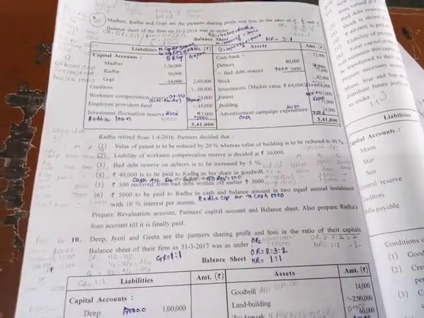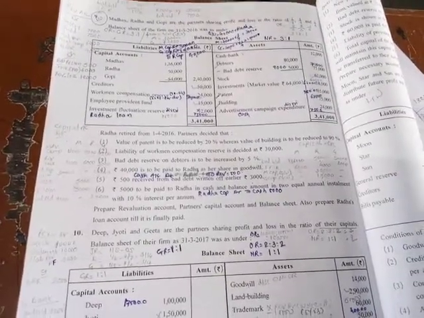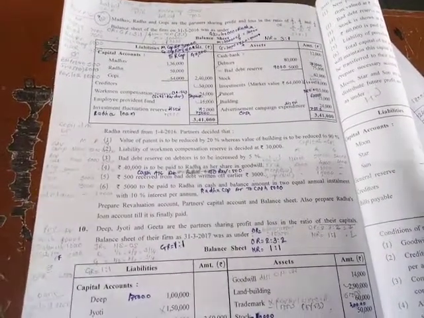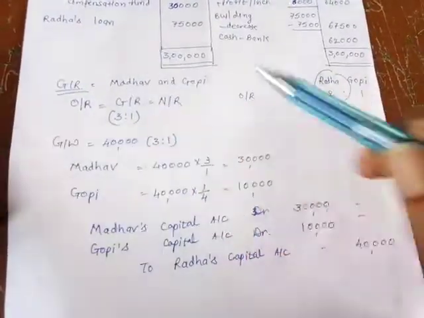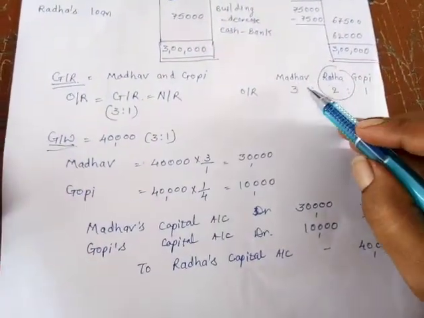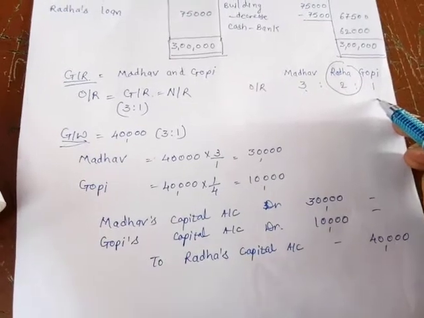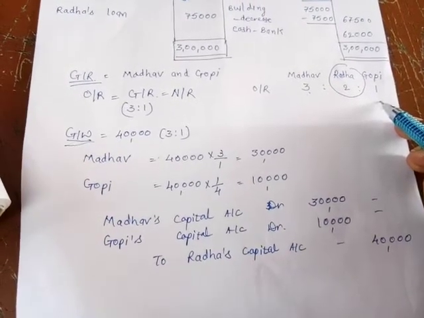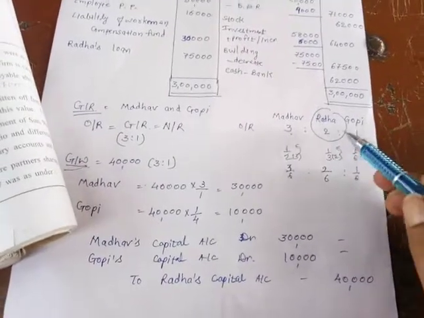First of all, prepare specimen of revaluation account, partners capital account, cash or bank account and new balance sheet of the firm. Now see here, working for the gaining ratio and working for the goodwill. See here, new old ratio that I have found out, that is 3:2:1, of the 1/2, 1/3, 1/6 which was given. Now I'll show you how to calculate this.